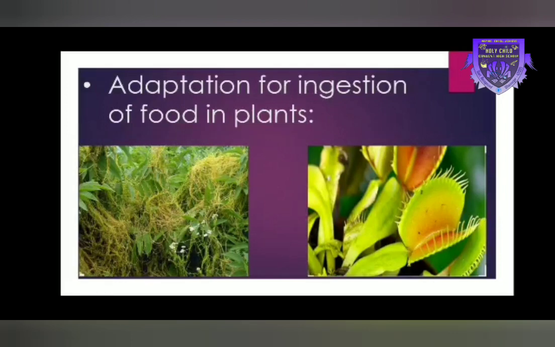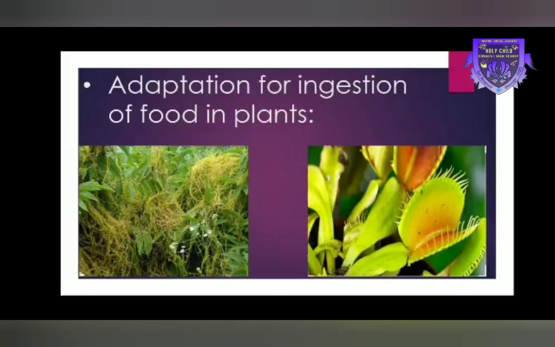Adaptation for ingestion of food in plants. We know that plants make their own food, but not all plants make their food. There are plants which live on other plants and absorb nutrients from them. For example, the dodder plant, cuscuta plant. It is a leafless twining parasitic plant. Parasitic means that it lives on another plant. It does not have chlorophyll and does not make its own food. Instead, it grows on other plants and uses their nutrients for its growth.